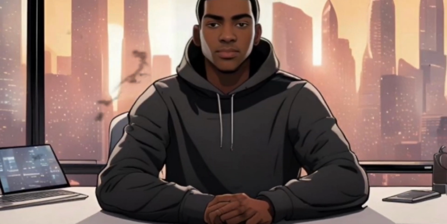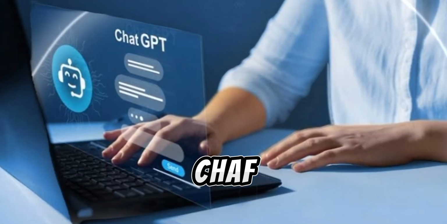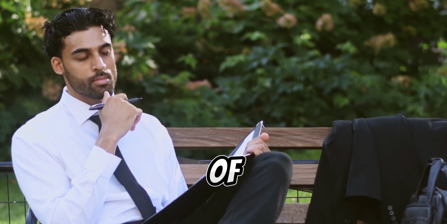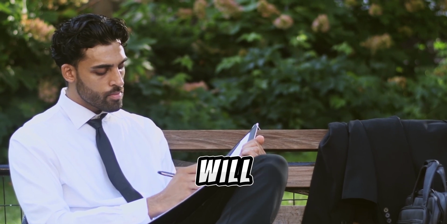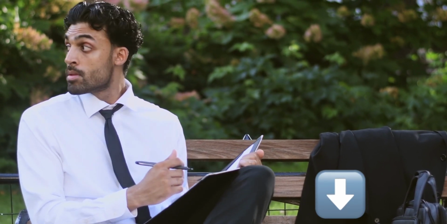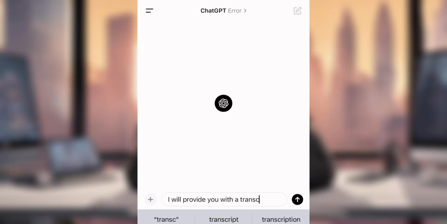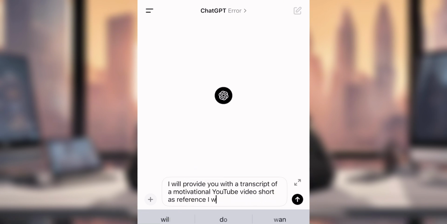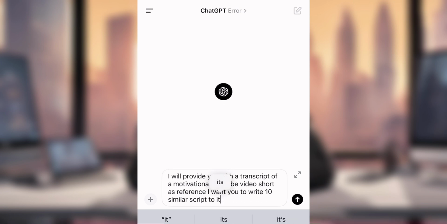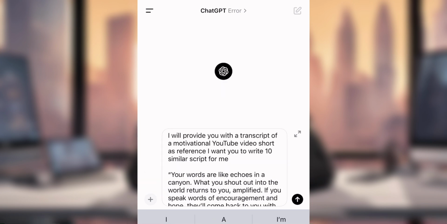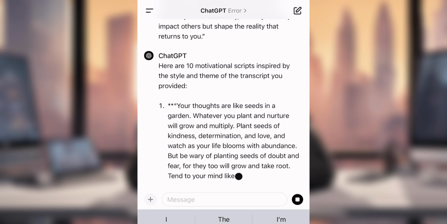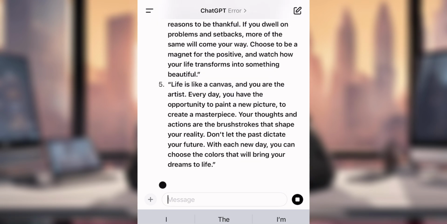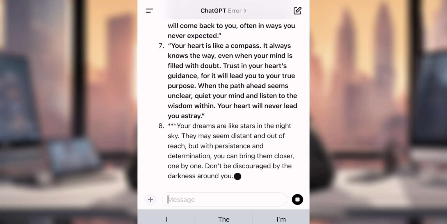Now let's get started. To create our script, we'll be using ChatGPT to create the script for our video. You don't need to crack your brain to think of a prompt to generate the script because the prompt will be available in the description down below. Now go over to ChatGPT and paste the prompt from the description and ask ChatGPT to give you 10 similar scripts to the transcript you provided. After entering the prompt, ChatGPT will give you 10 similar scripts to the one you provided. Go through the scripts and choose the one you prefer.